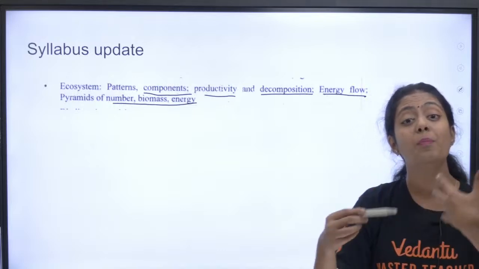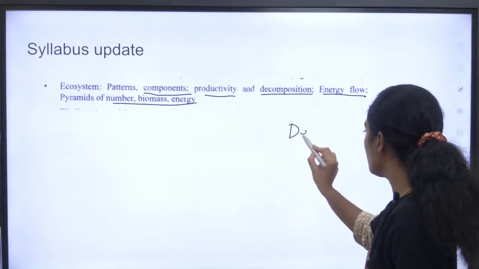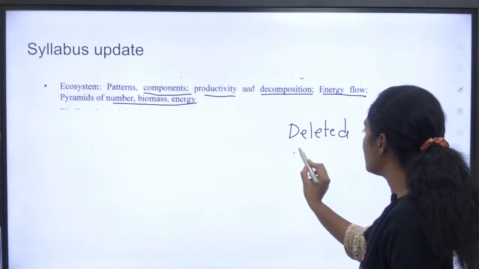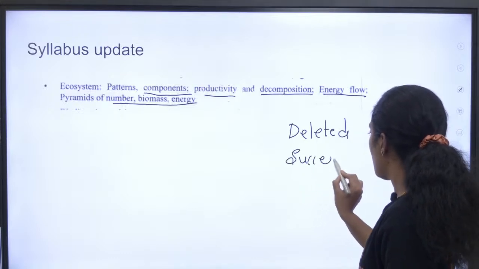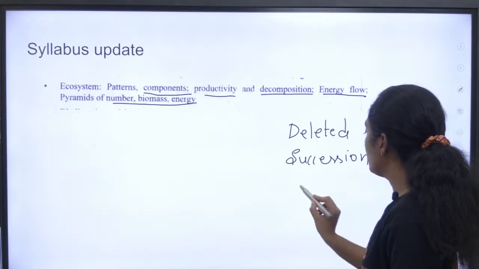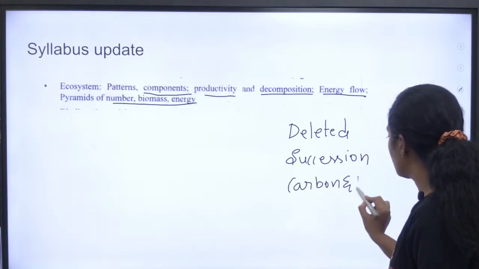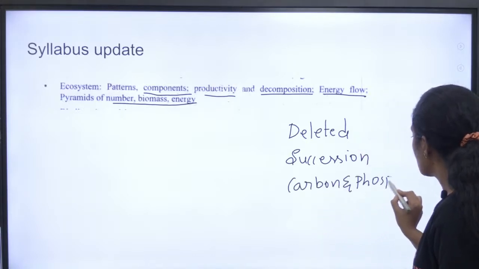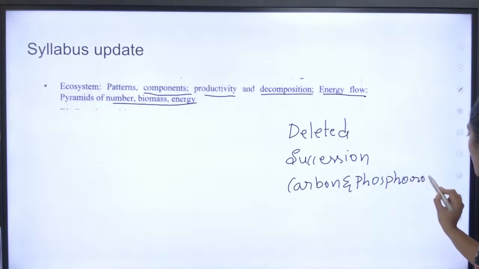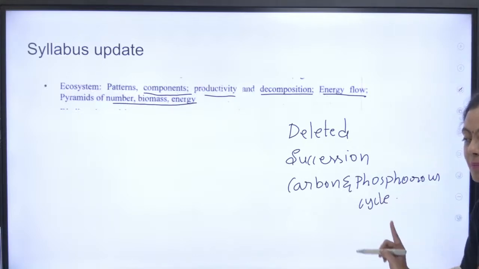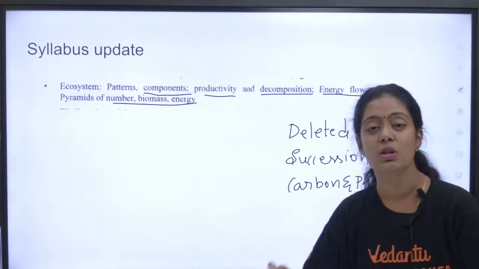So what topics have been deleted? You don't have to study these topics. One is succession. You don't have to study succession, and you don't even have to study the cycles. So what are the two cycles which were there? The carbon and phosphorus cycle. Both of them are deleted from your syllabus, pasangala. So if this deleted update is clear, let's now continue with the chapter.